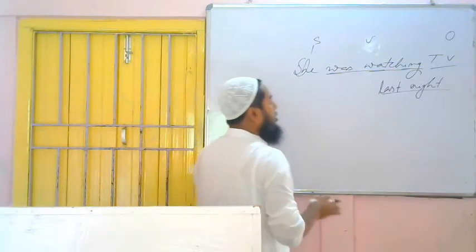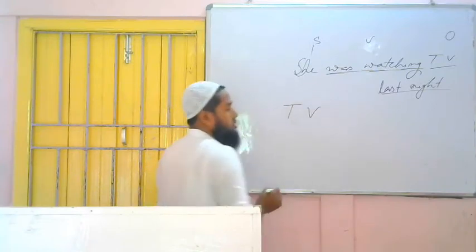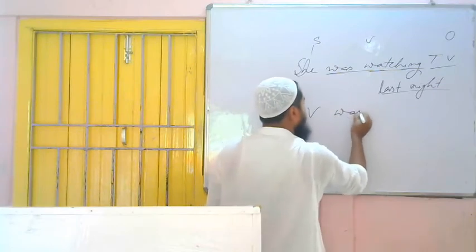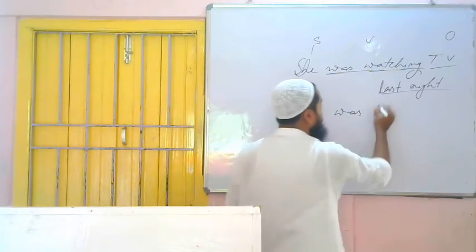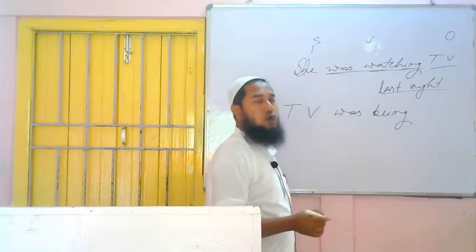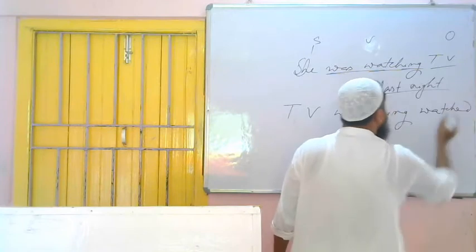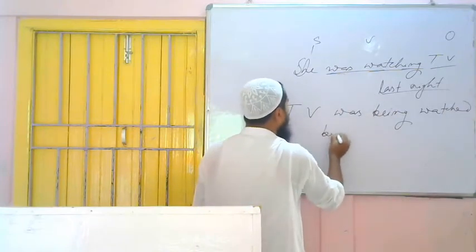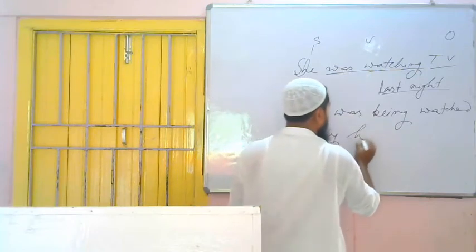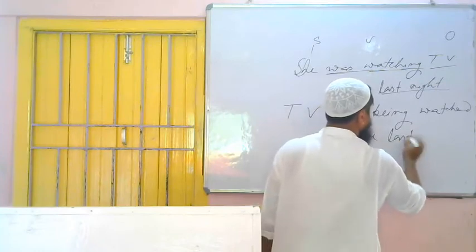So what to do? We have to bring the object in place of the subject first. The object is TV. It is third person singular, that's why you have to use was. TV was. As it is continuous tense, that's why you have to use being. TV was being. Then the third form of the verb watch is watched, W-A-T-C-H-E-D. TV was being watched. Then the preposition by. Then the subject will go in place of the object. The subject is she. It will become her. TV was being watched by her last night.